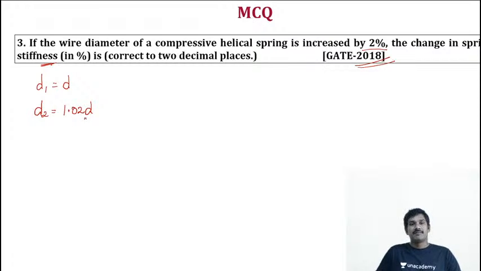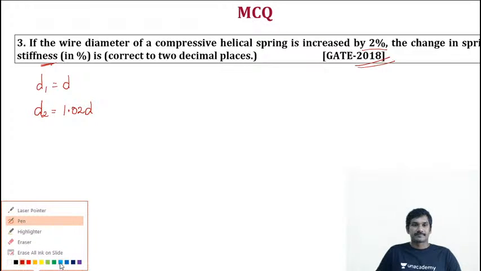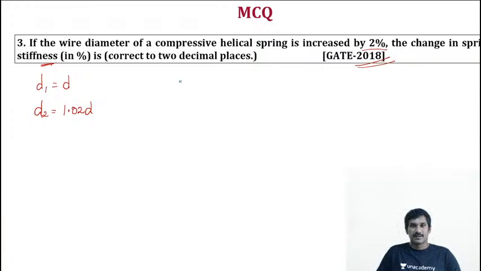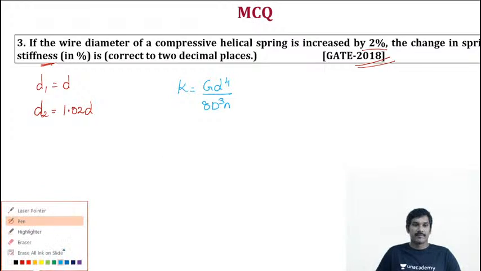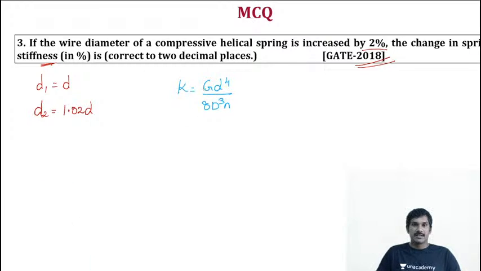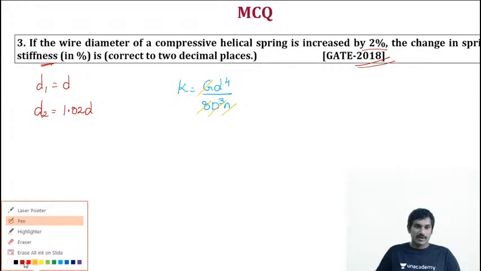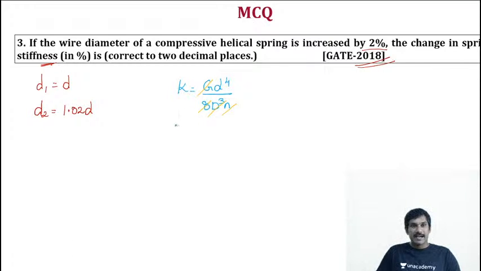That is 102% by 100, that's why 1.02 D. Now the spring stiffness equation, G D power of 4 divided by 8 D cube N. G, mean coil diameter, number of active turns, everything is ruled out because we are calculating only for stiffness and wire diameter.